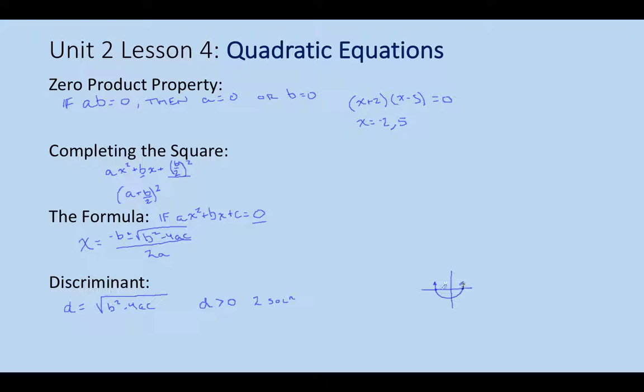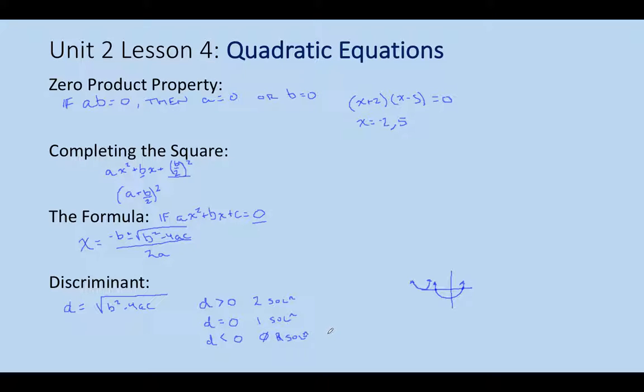We have two solutions. If our discriminant is equal to 0, that means we're going to have one solution. And if we graphed it, it means it would touch that x-axis in exactly one spot. And then if our discriminant is less than 0, meaning that it's negative, we're going to have no real solutions.